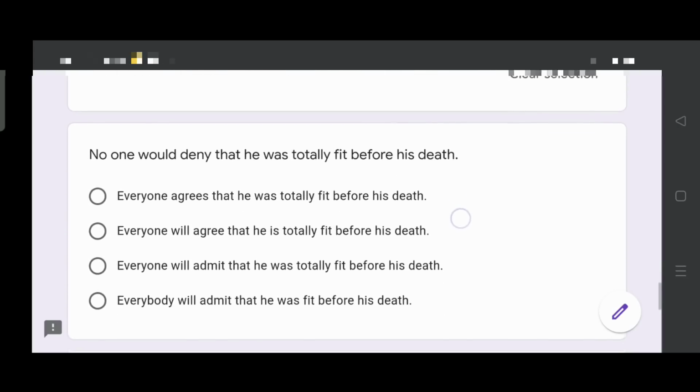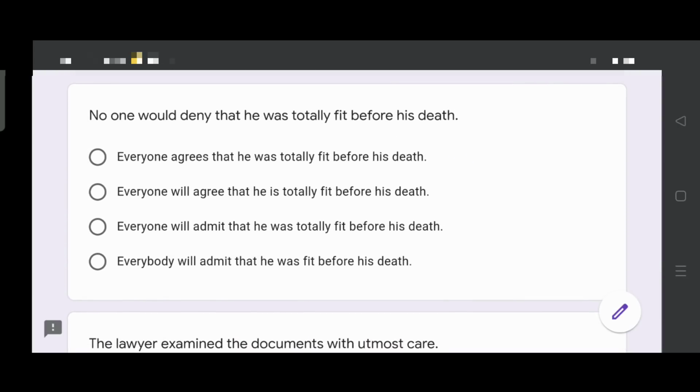Next, no one would deny that he was totally fit before his death. Everyone agrees that he was totally fit before his death. Everyone will agree that he is totally fit before his death. Everyone will admit that he was totally fit before his death. Everyone will admit that he was fit before his death.